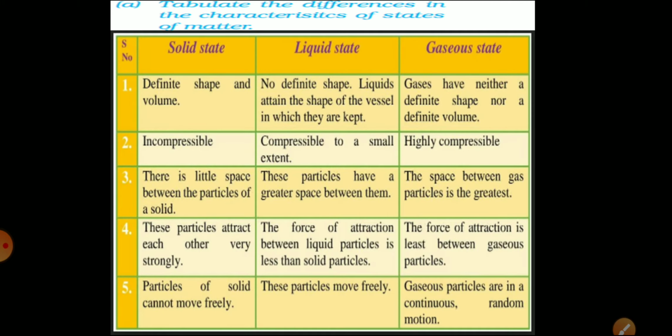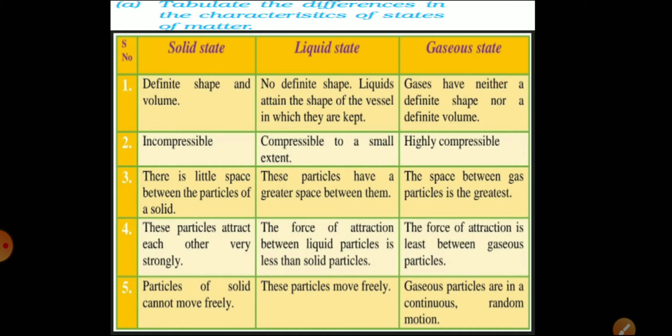The next question is, tabulate the differences in the characteristics of the states of matter. So in this slide, I have shown the characteristics of all the three states of matter: the solid state, liquid state, and the gaseous state. The first point is based on the shape and volume. Solids have definite shape and volume, liquids have no definite shape, and they take the shape of the vessel in which they are kept. Gases also do not have definite shape or definite volume.